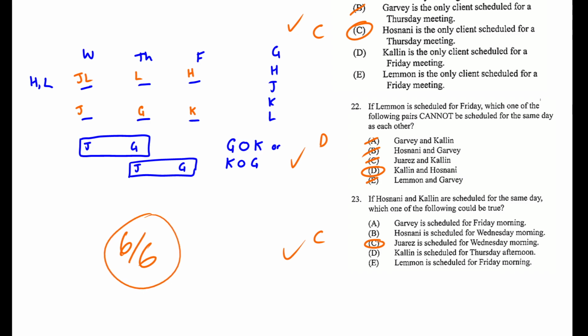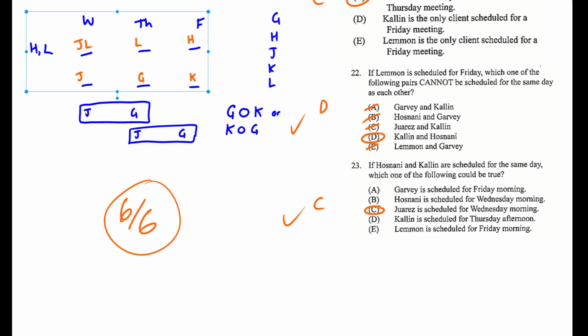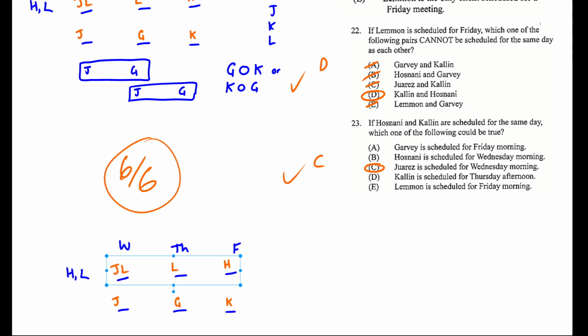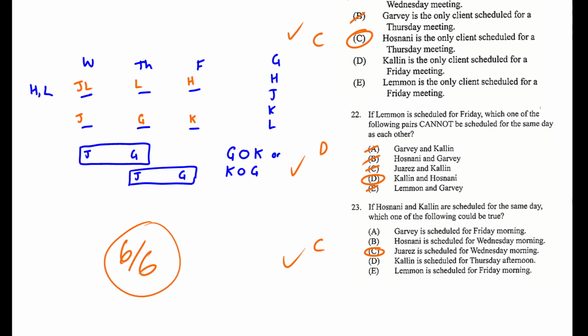This one was an interesting puzzle. I can imagine myself struggling quite a bit if I didn't get lucky placing the people's names in the right spots right away. Like, just for the sake of exploration, if I took this, let's put that right here, and I decided instead to put H and K on the first day, this might be a little bit harder to work out. So we'd have to put G here, which means we couldn't do the JG thing, so we'd run into problems quite quick. We'd find a lot of contradictions, and that could eat up a lot of time. So I got quite lucky with my initial placements.